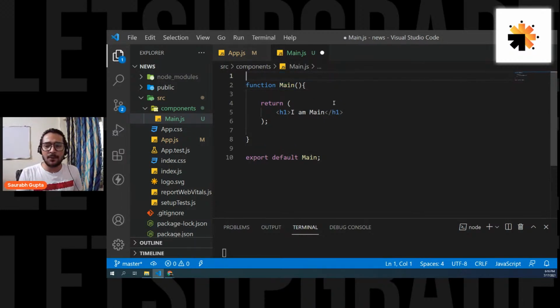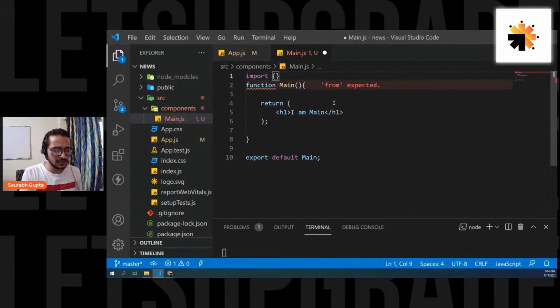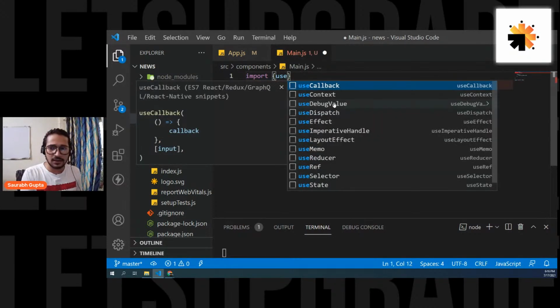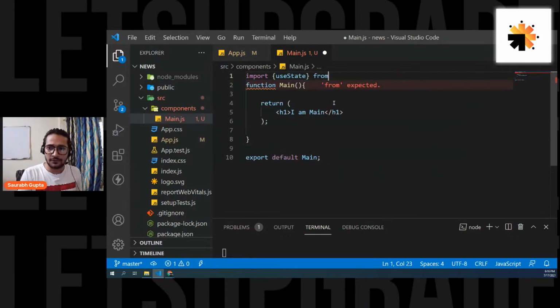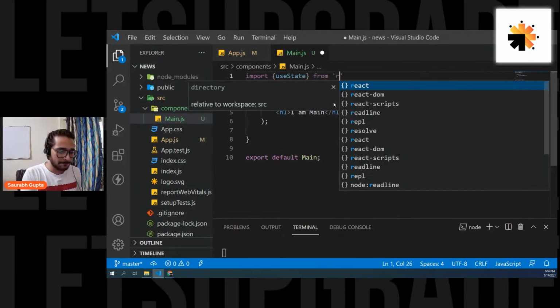Till the time I import it, you tell me in the chat what is the significance of a state variable. And we know to create a state variable here, we simply use the useState hook. So I have to import it first. Let's import it. You have learned this as well in the last and last to last session. So, import useState from React.